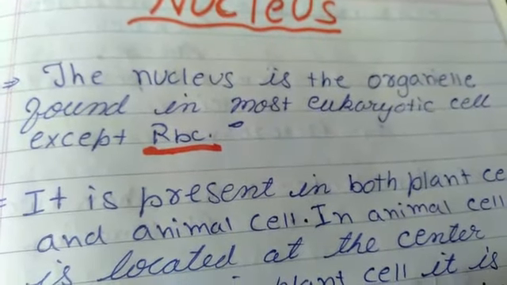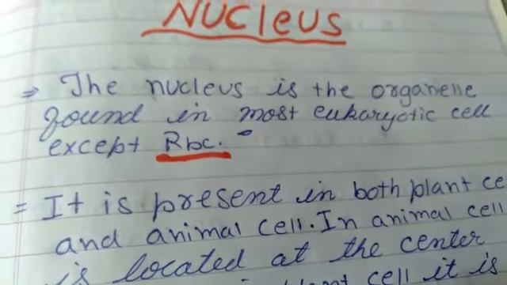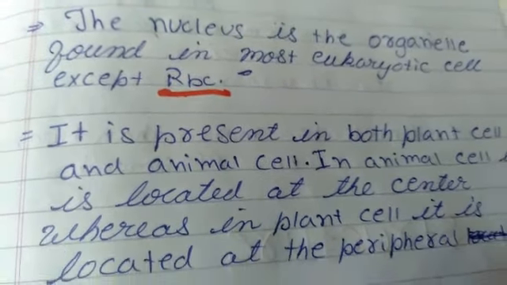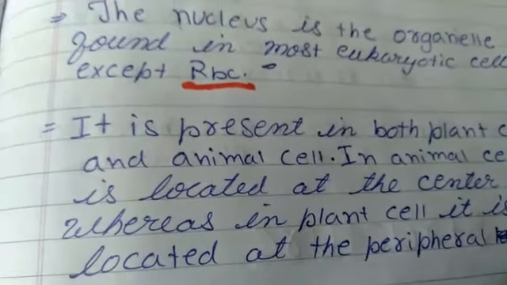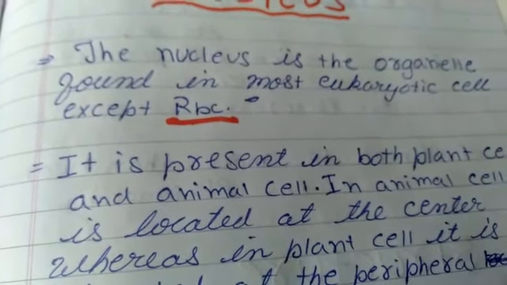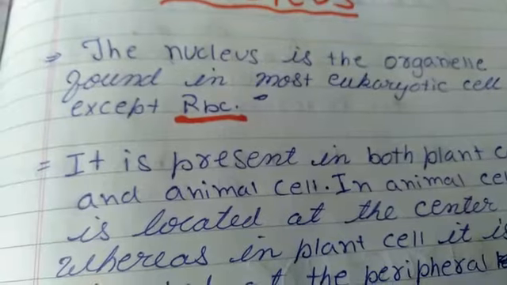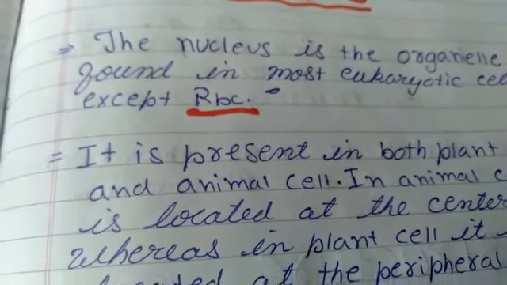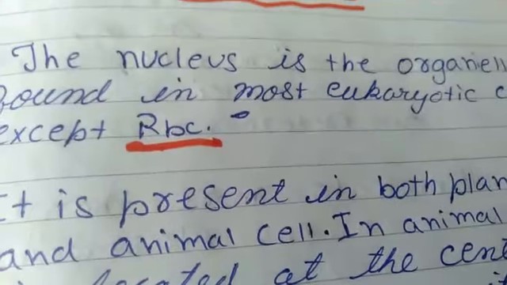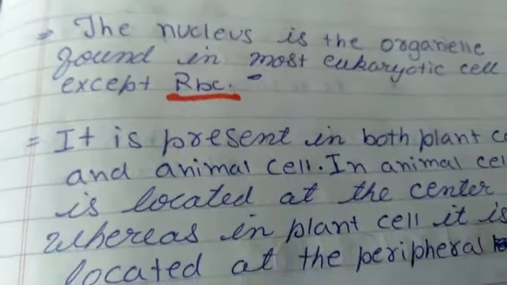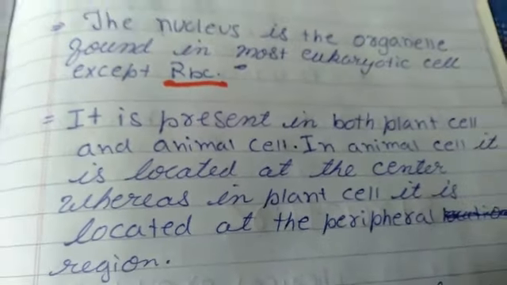We have studied prokaryotic and eukaryotic; it is present in the prokaryotic also. What is the difference? We have studied that in prokaryotic cell it is not membrane bounded, and in eukaryotic cell it is membrane bounded.